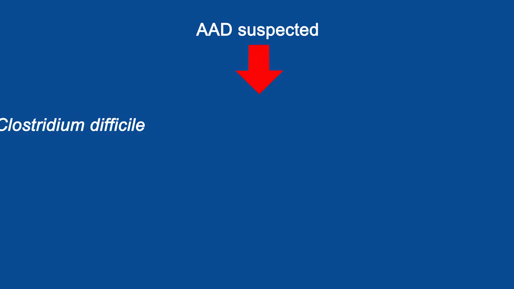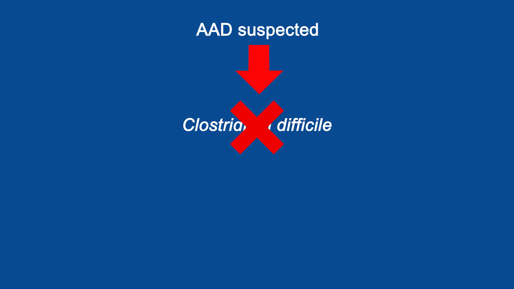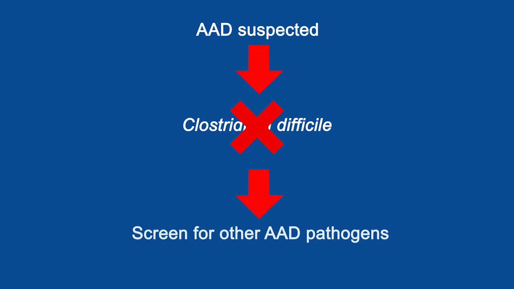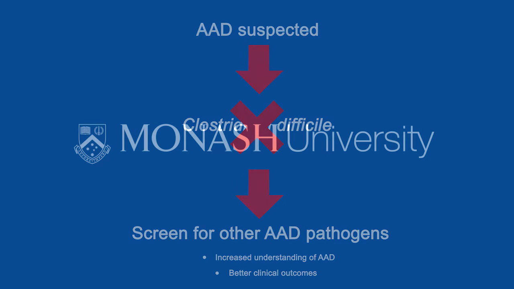In a clinical context, when AAD is suspected but C. difficile isn't found, other known and emerging AAD pathogens should be screened for, and together this will lead to an increased understanding of AAD and better clinical outcomes.